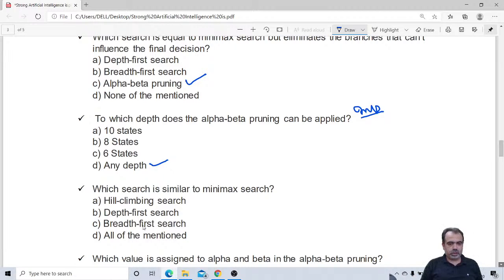So which search is similar to minimax search? Hill climbing, depth first search, breadth first search, or all of the mentioned? In minimax, we first explore the whole tree till the depth, then we come back. So it is just like depth first search.